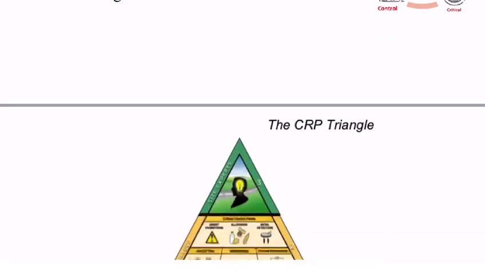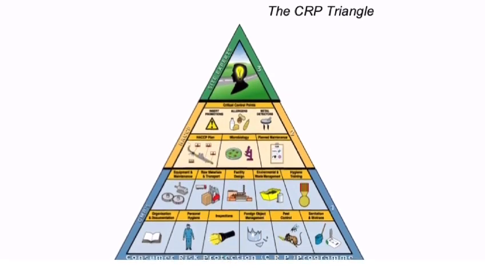Okay. Then this is CRP triangle. CRP means Consumer Risk Protection Program. Which covers GMP practices, GLP practices, HACCP. GMP means good manufacturing practices, GLP good lab practices, HACCP, that is hazard analysis critical control point.